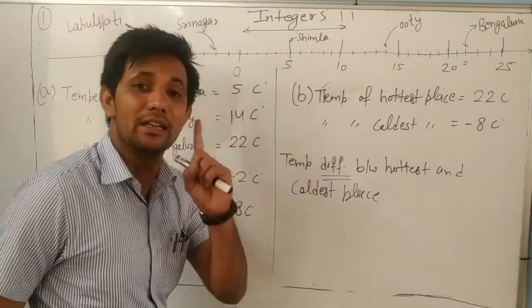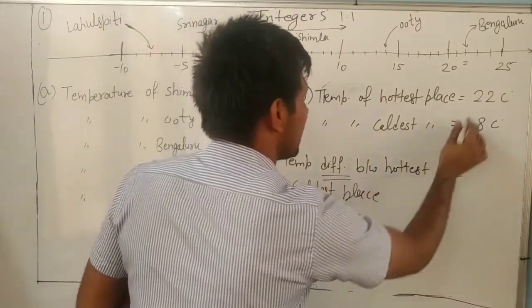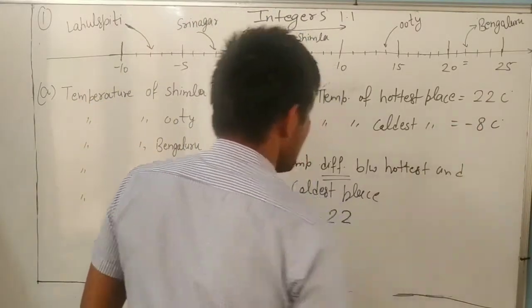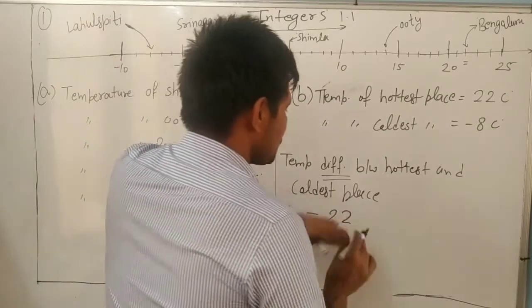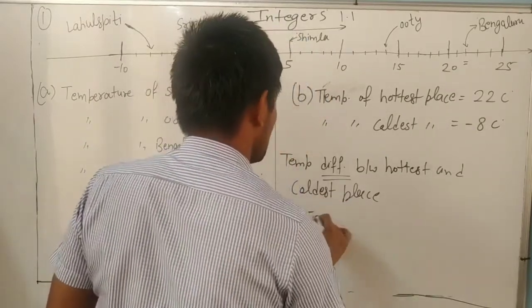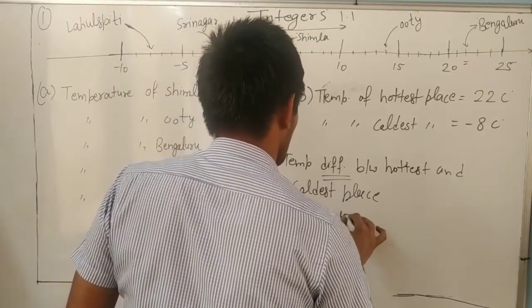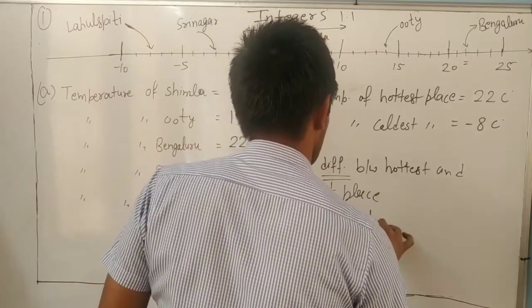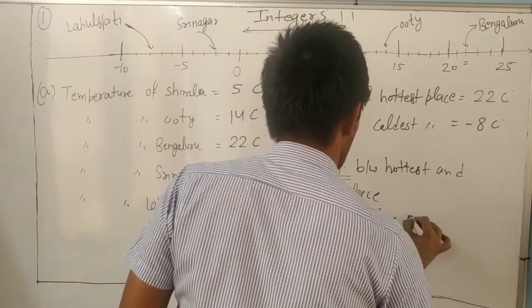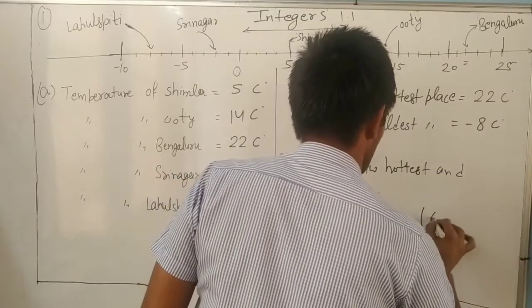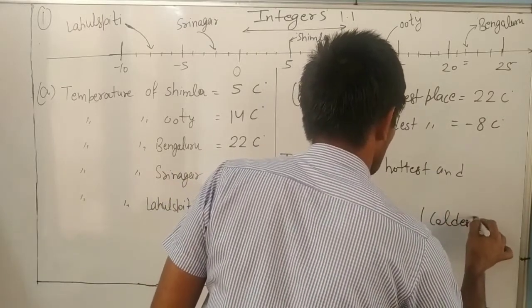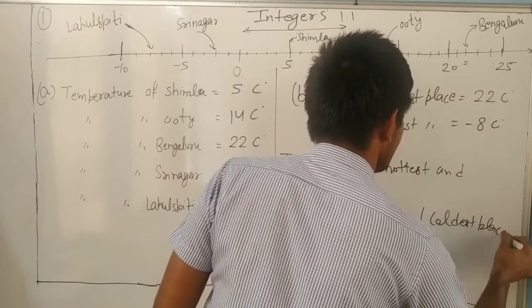Difference means, dear, subtract. So hottest is how much? 22, dear. And now we will write it equal to hottest place minus coldest place. Is it the difference or not?